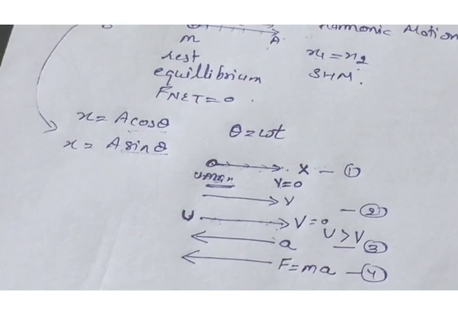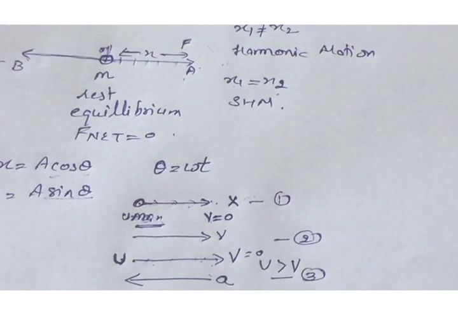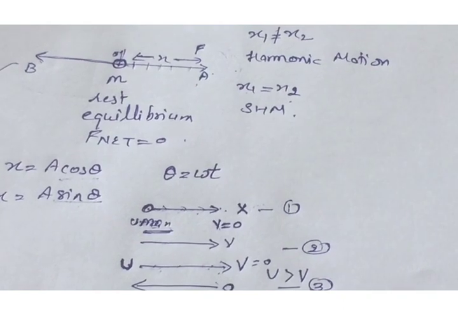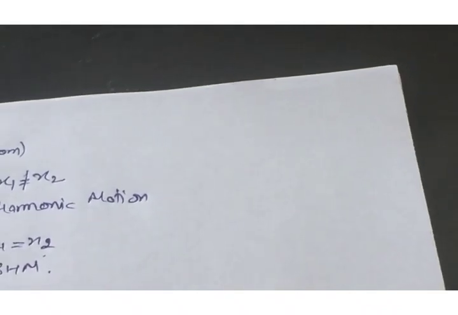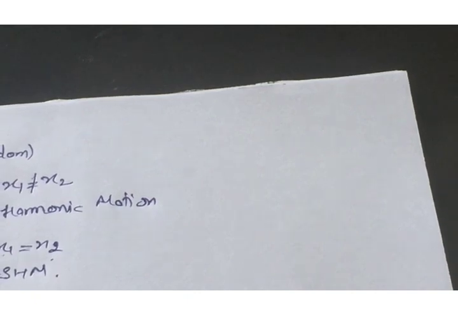Now we will discuss the energy of the particle. The particle is moving as well as changing its position, hence it has both kinetic energy and potential energy.